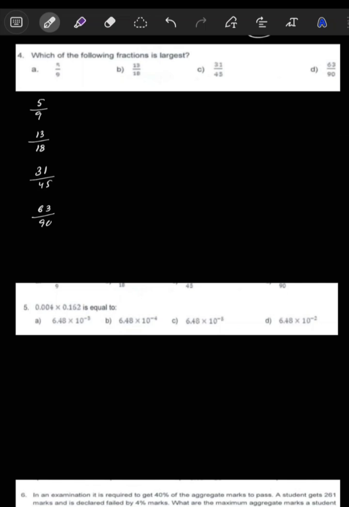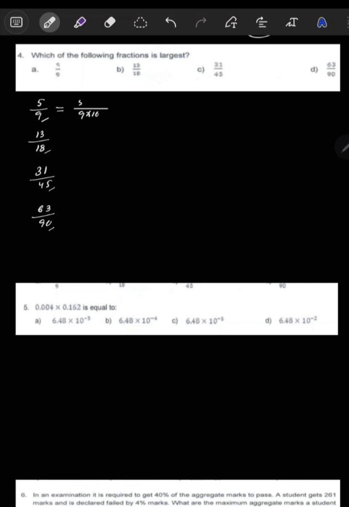So how will you get to know? First of all, look at the denominators: 9 here, 18 here, 45 here, and 90 here. So for all of these, 9, 18, 45 and 90, you have to find their LCM. Their LCM is 90. It means you have to make all their denominators 90. If you want to make 90, 9 into 10 is 90.